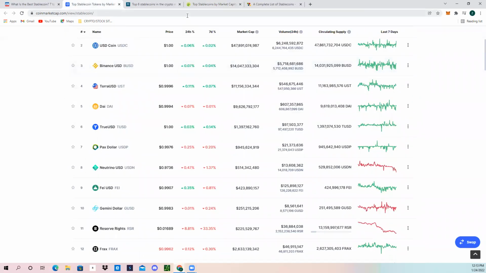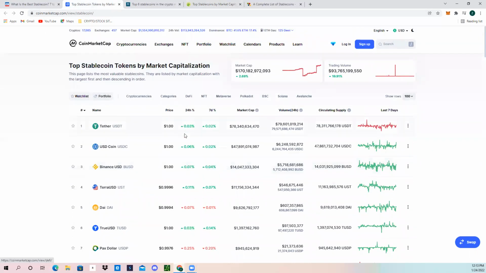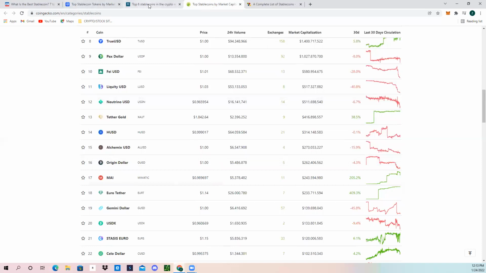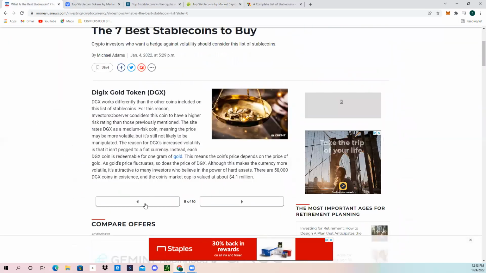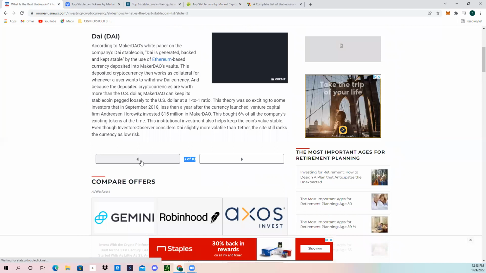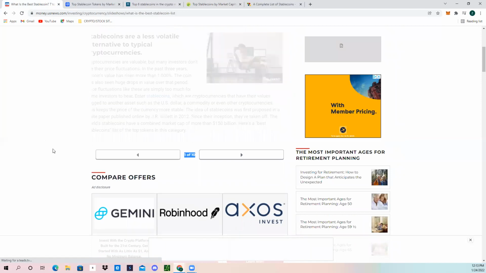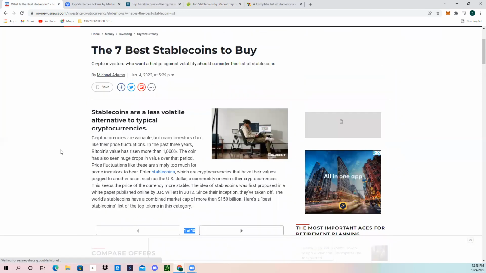Now, if you're wondering what a stablecoin is, because I just showed you two places to keep track of stablecoins, CoinMarketCap and CoinGecko, you can always just Google what is a stablecoin. If we go back to the first page, they'll give us a nice definition on money.usnews.com.